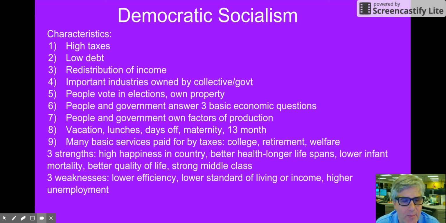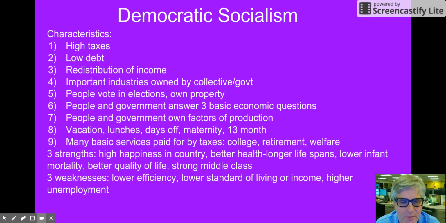Weaknesses of this type of system: there's lower efficiency, so they don't make as much. There's a lower standard of living. There's lower incomes. Sweden is one of the biggest democratic socialist countries. If you look at their average income or standard of living, it is about 25,000, whereas the United States is over 45,000. They have higher unemployment, and they have a lot of teen unemployment.